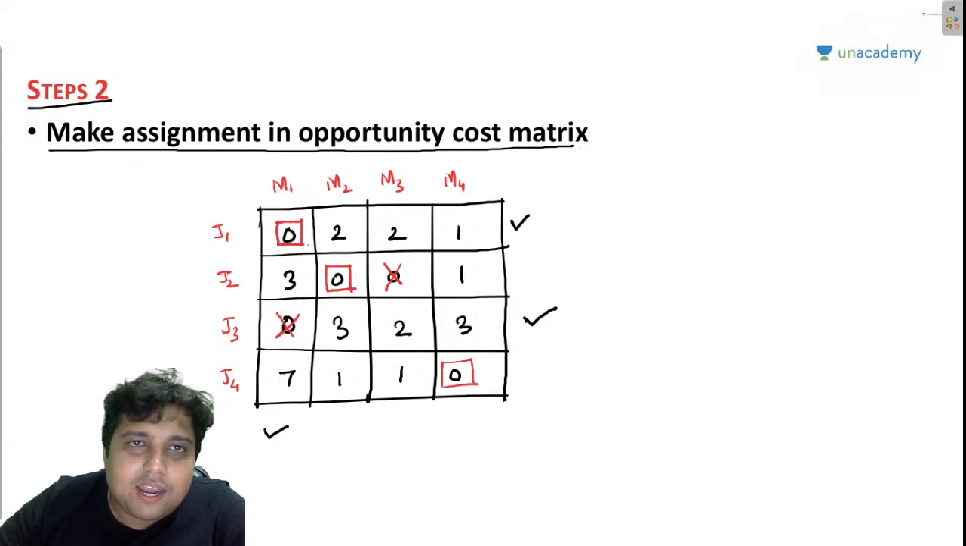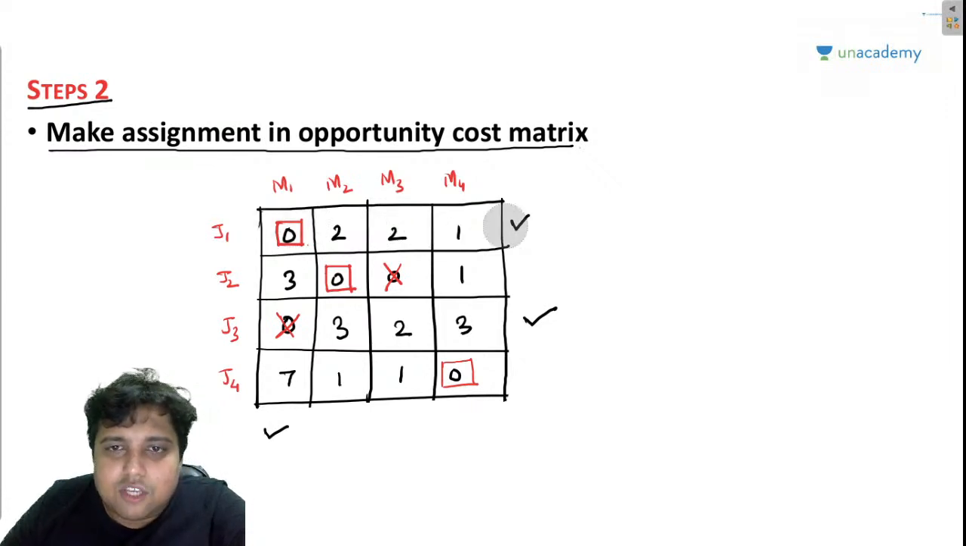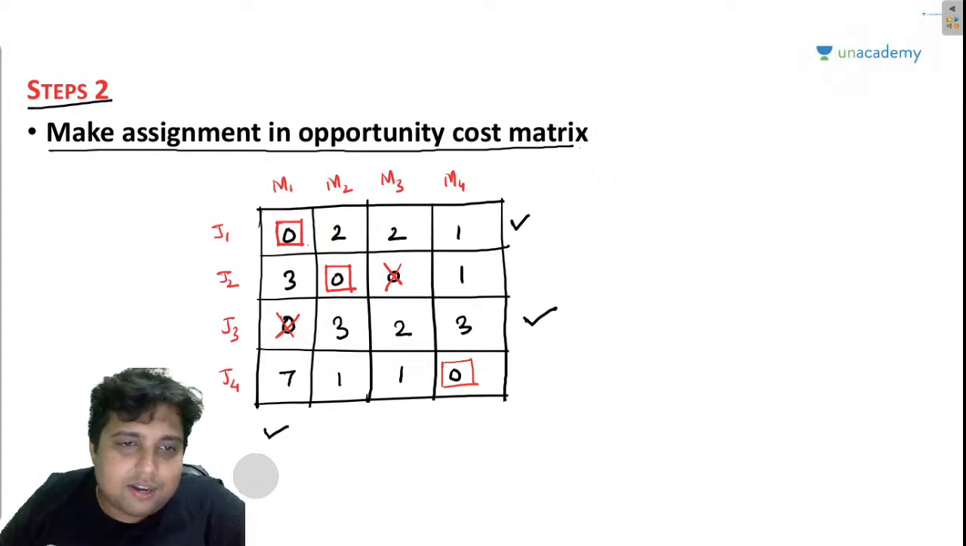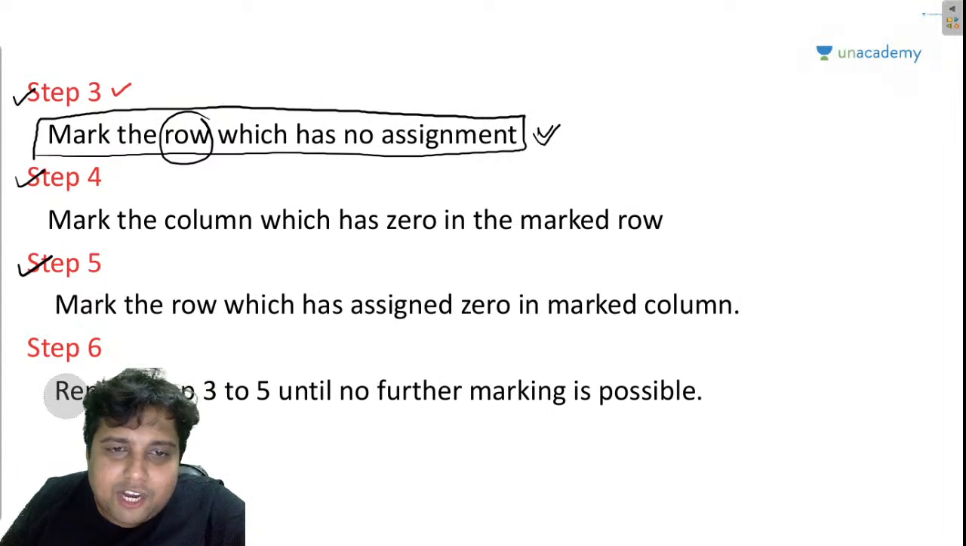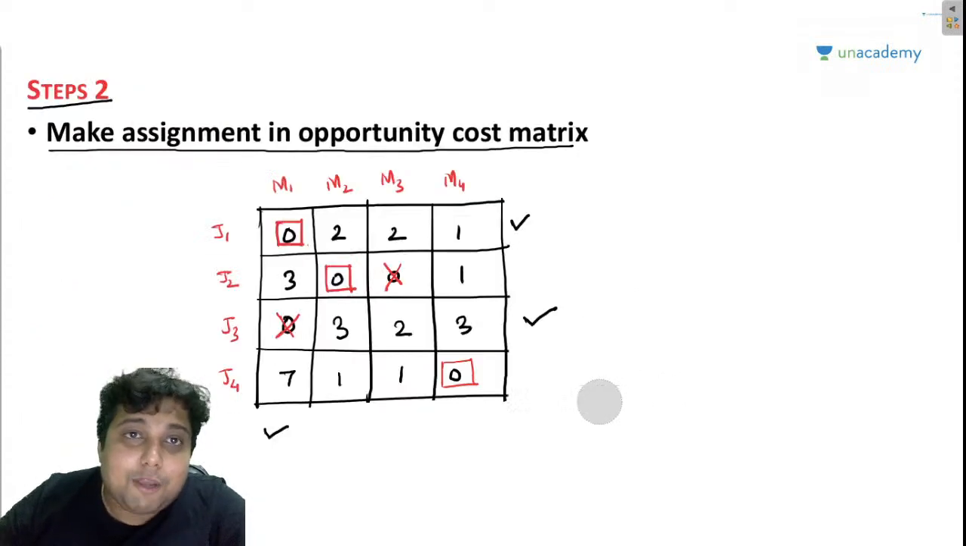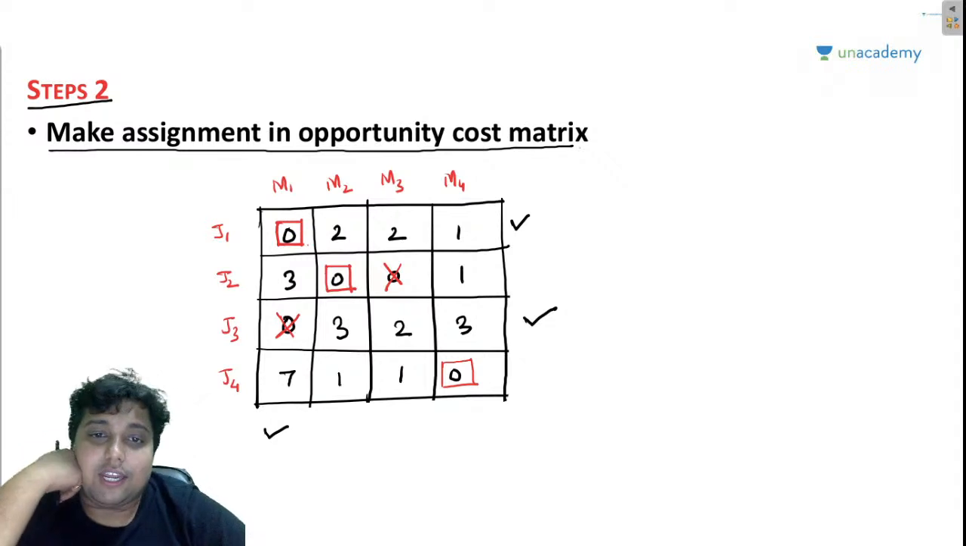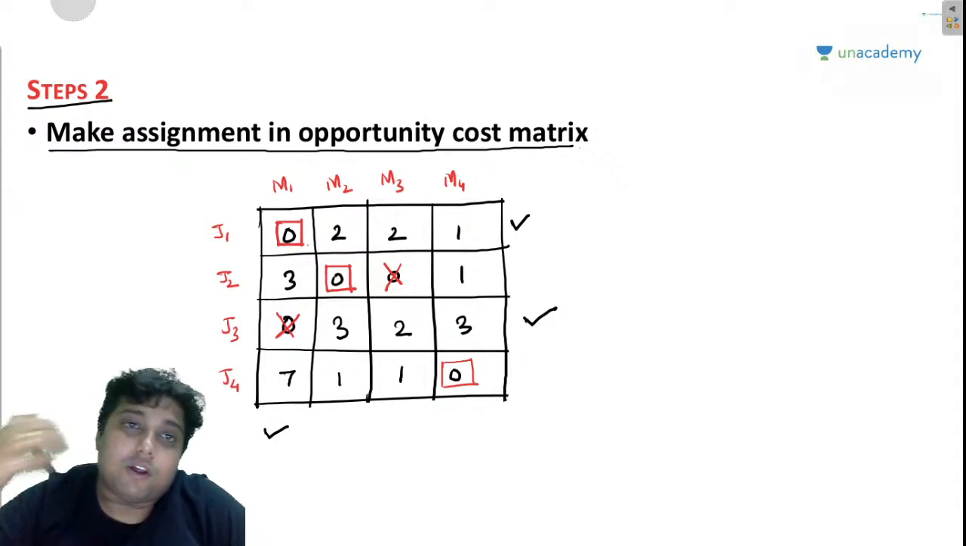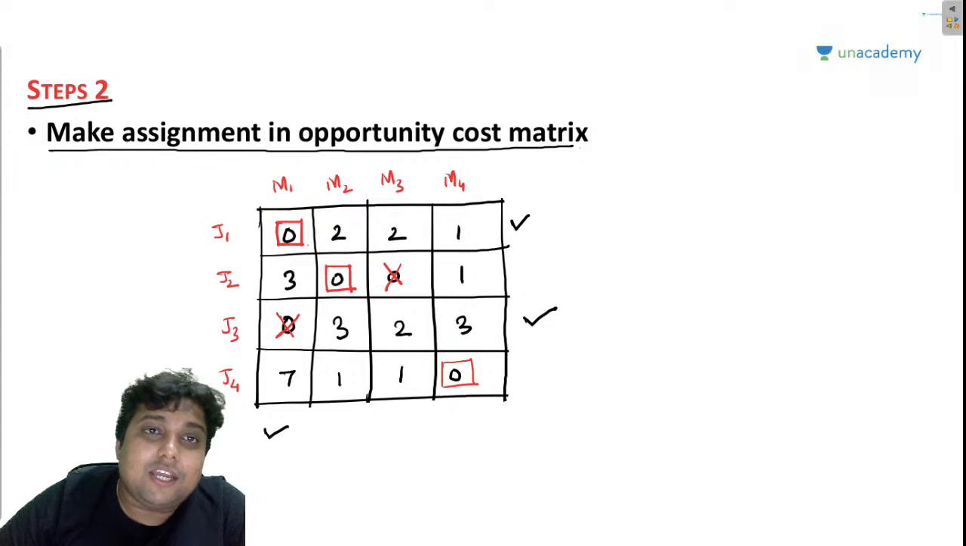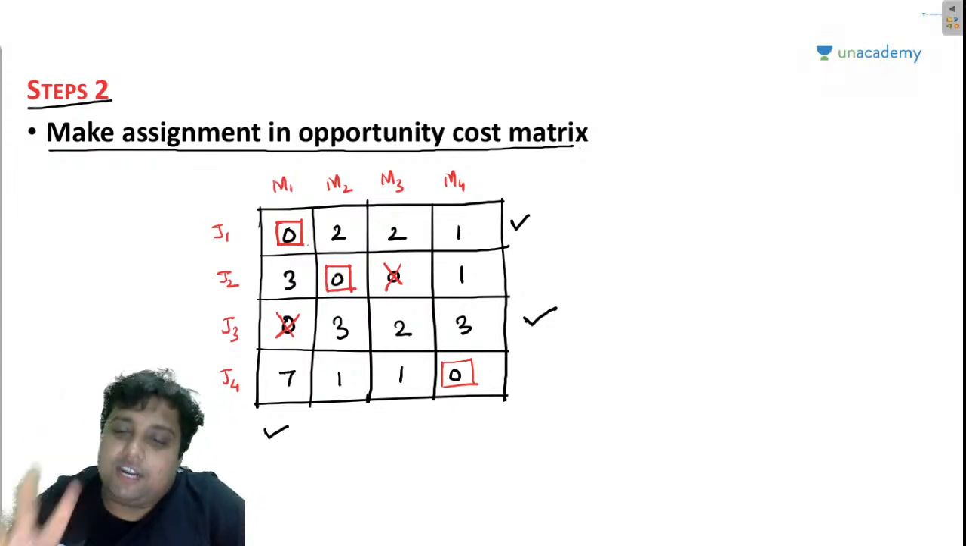Again, my friends, I have marked one row. So I am going to mark a column which has 0 in this marked row. This is the marked row, and in this column has 0. This column is already marked, right? So now you can read this step. Repeat steps 3 to 5 until no further marking is possible. And because I cannot mark any row or any column, marking, my friend, is over.